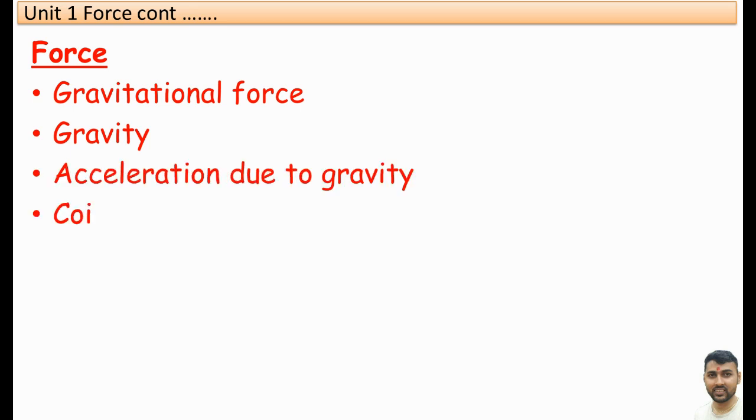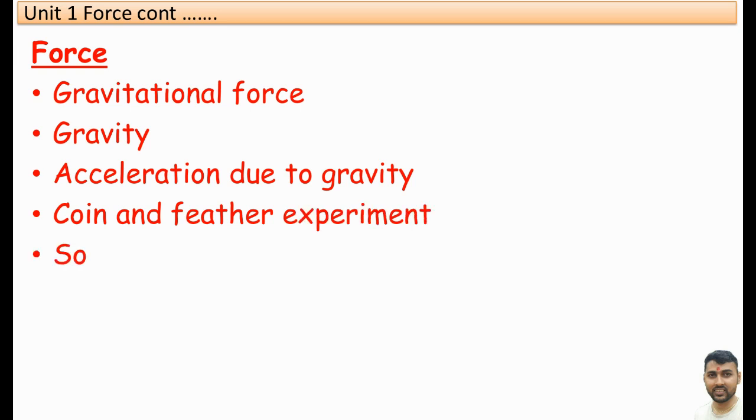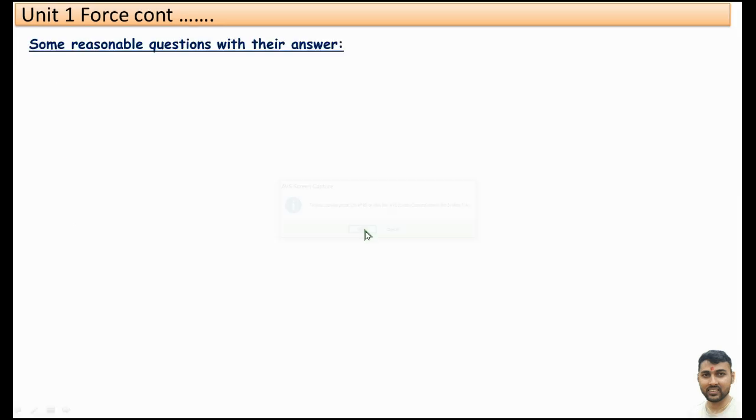Third was acceleration due to gravity. Fourth, coin and feather experiment. And some of the numerical problems related to gravitational force, gravity, and acceleration due to gravity. Without further delay, today I am going to discuss some of the reasonable questions with their answers.